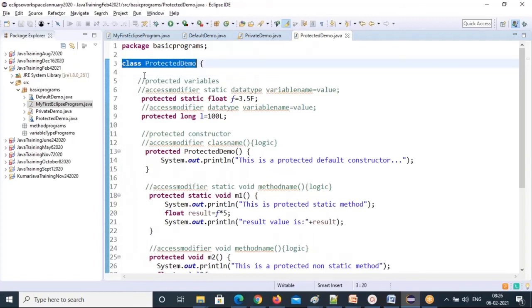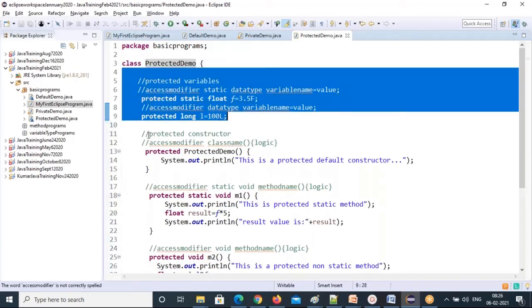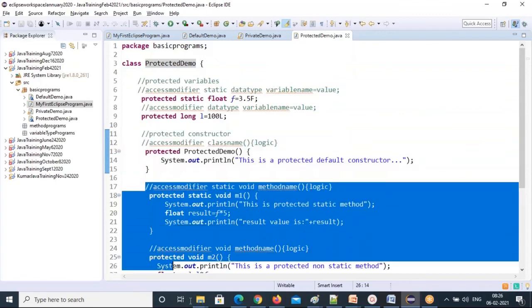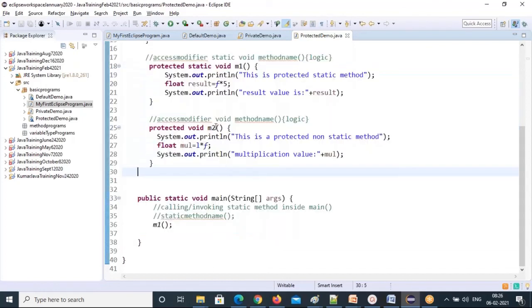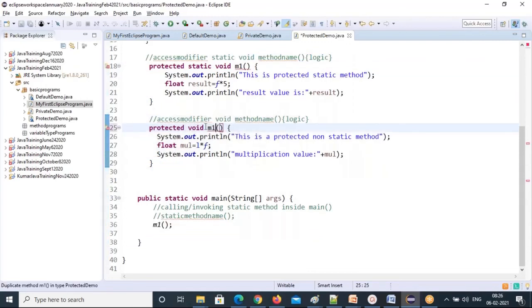In a class you have private variables, constructors, and methods. These are all methods. See how many methods we have written. You can write n number of methods in the class, but each method is independent. It should not be a duplicate. If you write a duplicate, it will throw an error. If you give m1 here, it complains: duplicate method m1. So the method name should be unique.